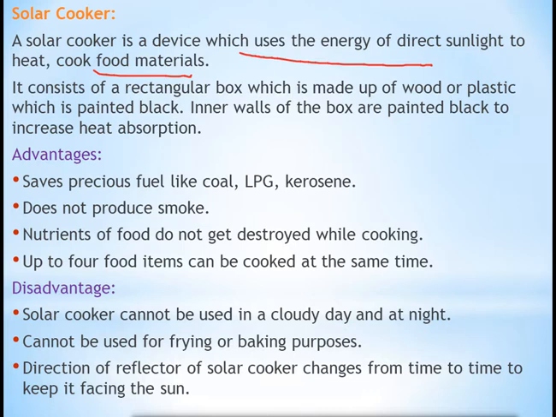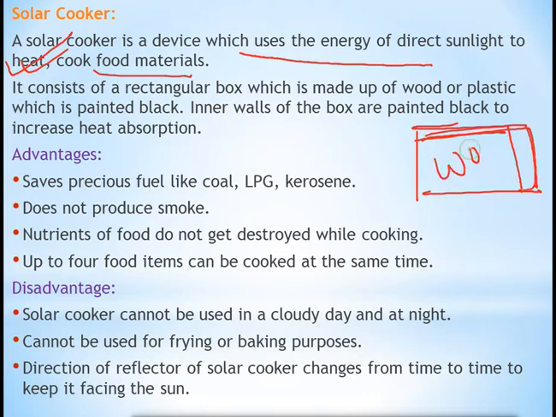Okay, now see how it is. Now look at the construction of the solar cooker, means how it is made. It consists of a rectangular box which is made of wood or plastic. Means the shape of the solar cooker is like a rectangle. It consists of a rectangular box, and which material is it made of? It can be made of wood, or it can be made of plastic,